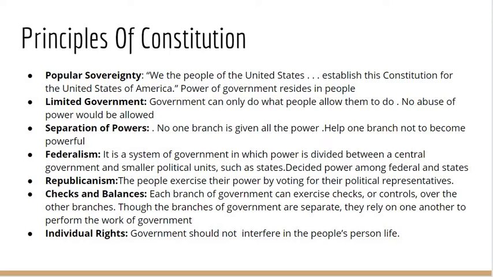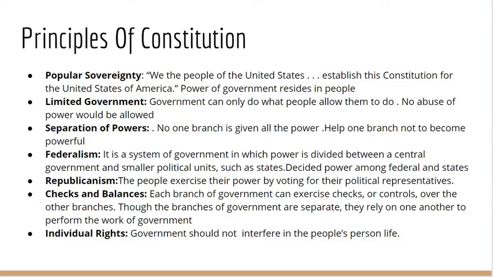The framers used federalism to structure the Constitution. The Constitution assigns certain powers to the national government. These are delegated powers. Powers kept by the states are reserved powers. An example of this would be that the national government sets the minimum voting age for every state, and the states set the minimum driving age in their own state.